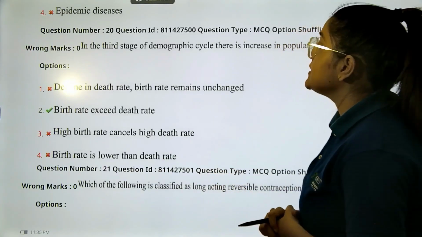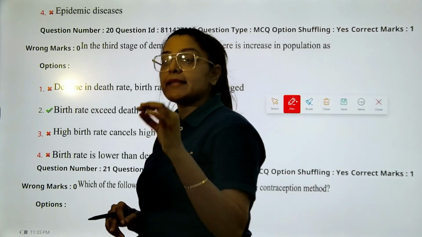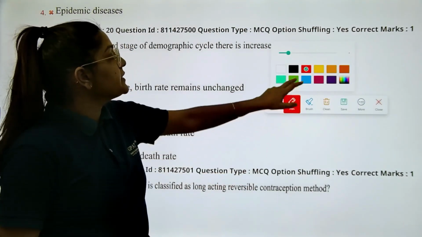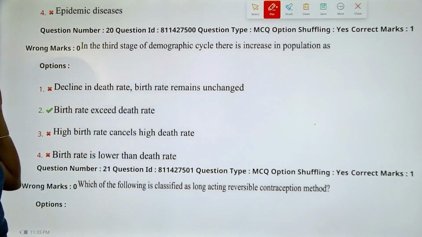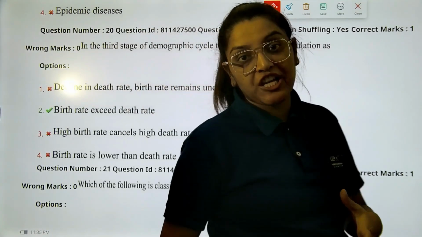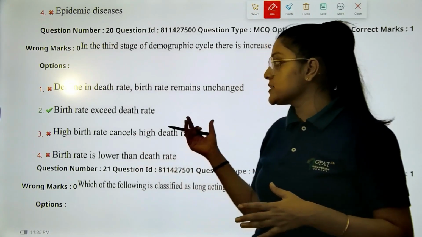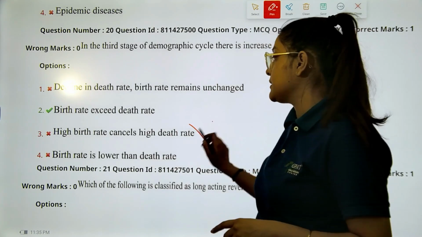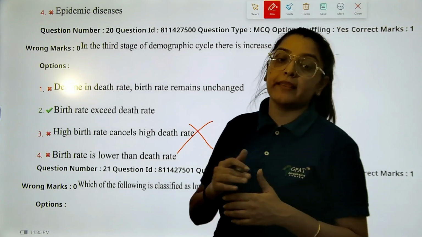Next question. In the third stage of the demographic cycle, there is an increase in the population as option A, decline in death rates while the birth rates remain unchanged. Option B, birth rate exceeds the death rate. Option C, high birth rate cancels the death rate, which, I think by reading, you know is not possible. Option D, birth rate is lower than the death rate.